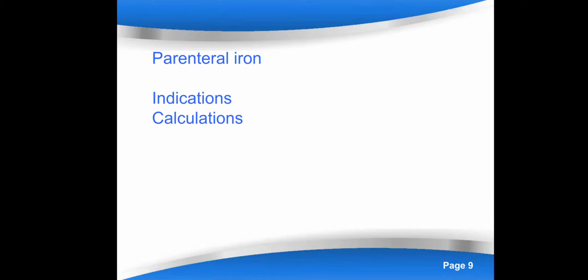Second, when the patient is unconscious or you cannot give oral preparations, or when there is a very severe kind of anemia. Usually when you give an iron preparation, the total treatment may last from 2 to 3 months, right? So in such conditions, if the patient has severe anemia where the hemoglobin level is less than 8 or 7, we may prefer using parenteral iron.